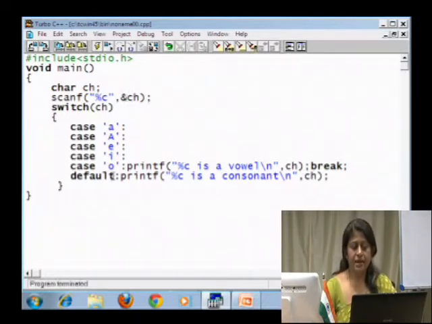Otherwise, if the given character does not match any of these switch cases, then it comes to the default case where it says it is a consonant. So, this is a program to find whether the given character is a vowel or a consonant.